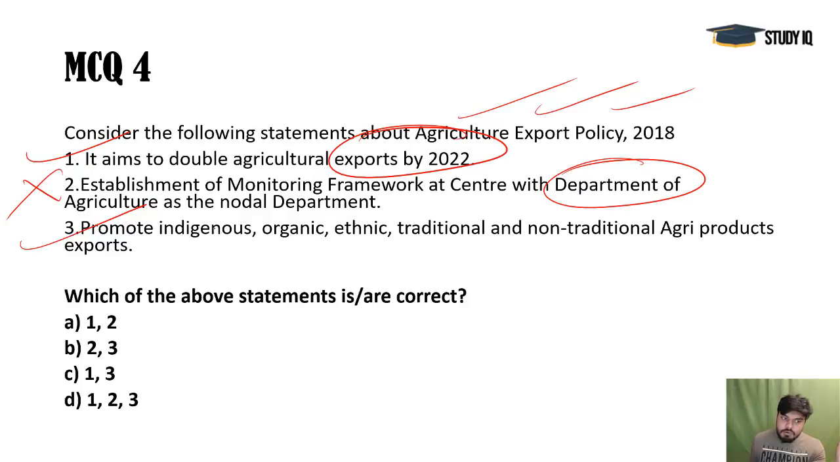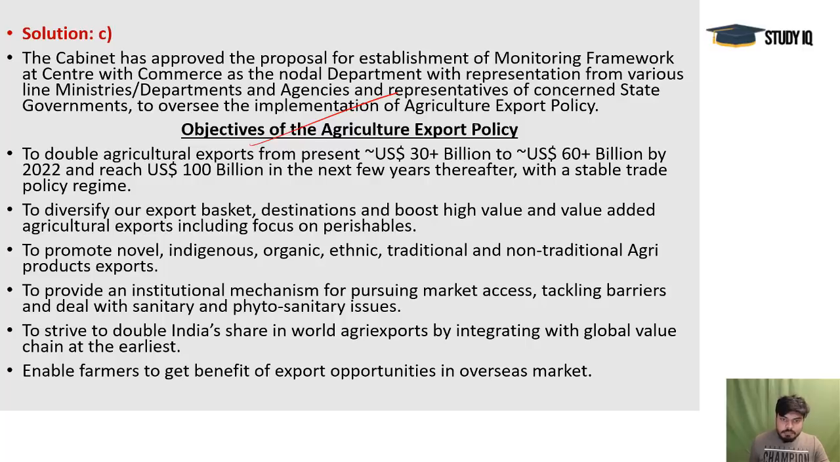Third one is also correct because obviously we are targeting more exports with the indigenous, organic, ethnic, traditional and all these other agri products. So that's important. We have discussed many data regarding the agriculture products previously. So please go through all the videos for the last 1 and 2 months. So 1 and 3 is the correct option here. Second is wrong. These are the objectives of the agriculture policy. We are targeting $60+ billion exports from this area.